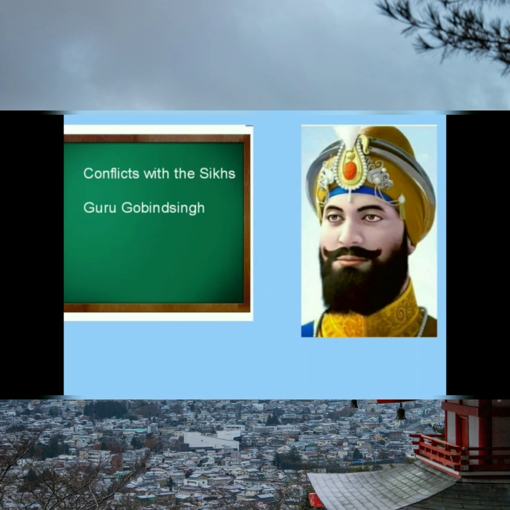Conflict with the Sikhs and Guru Gobind Singh's role. Sikhism was a religion started by Guru Nanak, and in this we have 10 gurus, among which Guru Gobind Singh was the 10th guru.